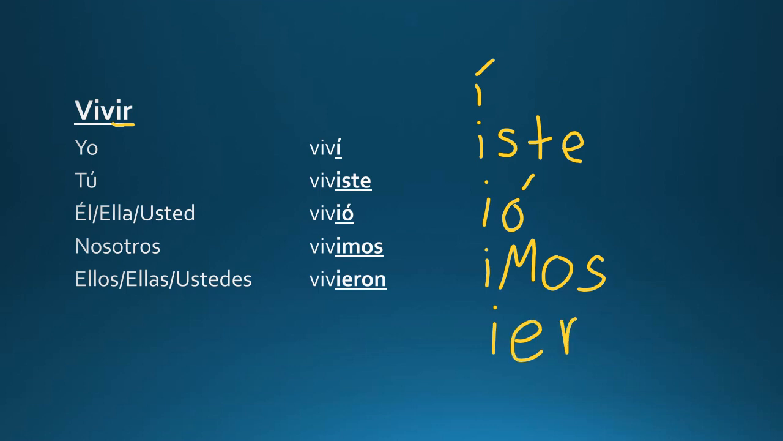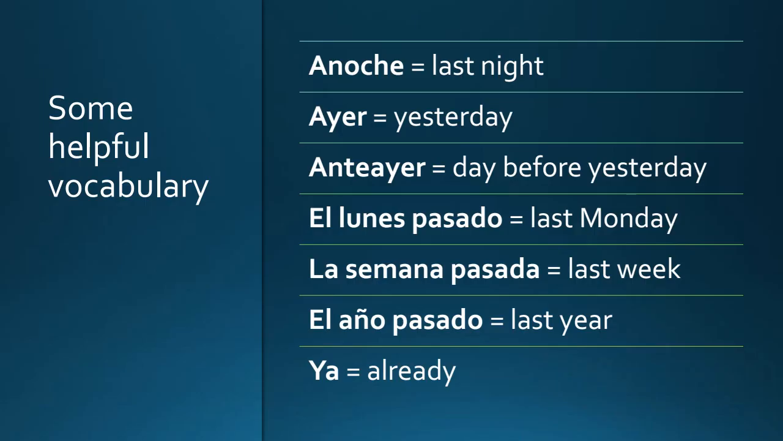So you end up with the endings -í, -iste, -ió, -imos, -ieron. As we start talking about things that happened in the past, you're going to realize that you need to know some really helpful vocabulary in order to do that well. So you'll see over here on the right side, there are some words that are going to come in handy.